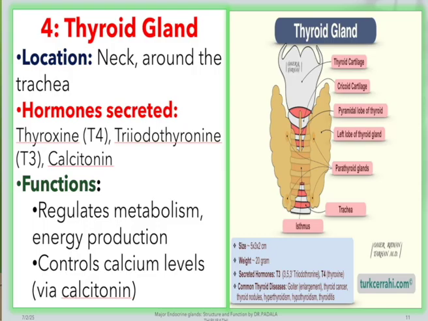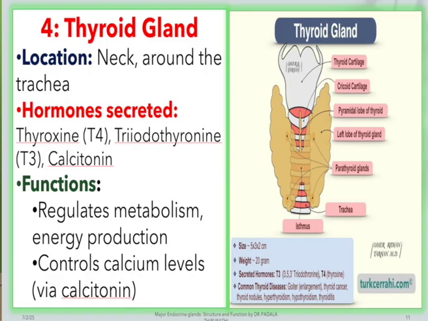The next gland I am showing here is the thyroid gland. It is located in our neck, around the trachea of the human body. The major hormone secreted from the thyroid gland is thyroxine, the most important hormone, which regulates metabolism and energy production, and also controls calcium levels in human beings and other living organisms.